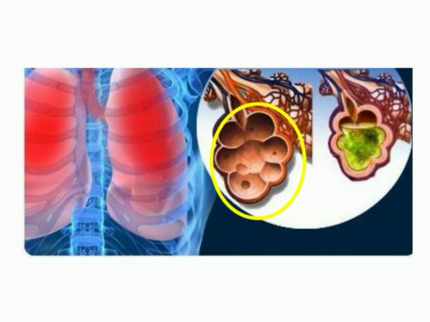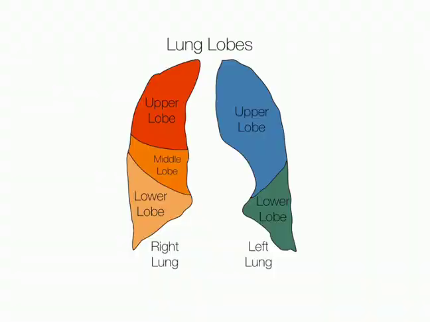So this is the normal alveolar sac, and whenever we get an infection, whenever we get pneumonia, the alveolar sacs will be filled with fluid or exudate, and the gas exchange will be compromised or limited. Basically, we have 3 lobes in the right lung and 2 lobes in the left lung. Whenever we have an infection in a lobe, at first the symptoms will not be that severe, but when the infection spreads to other lobes, the symptoms will be severe according to the degree of spread of the infection.